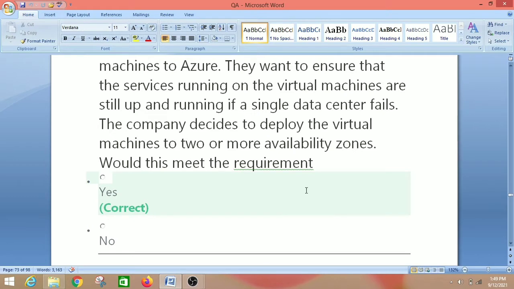The right answer is yes, because it will ensure that at least one of the virtual machines will be up and running if any data center failure occurs. So the answer is yes. Let's move on to the next question, that is question number 52.